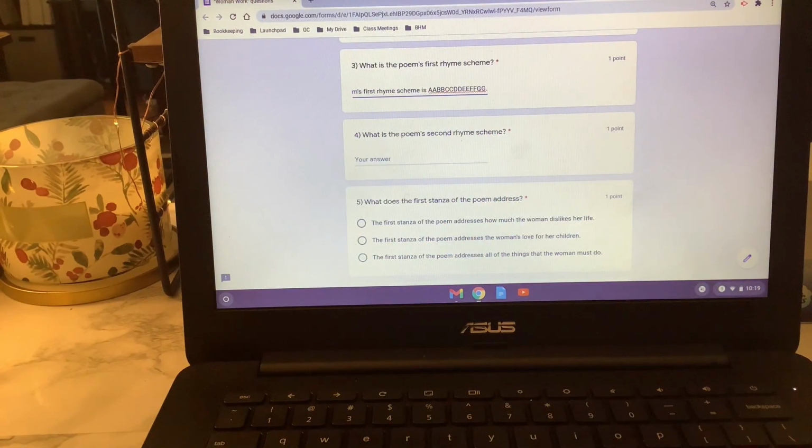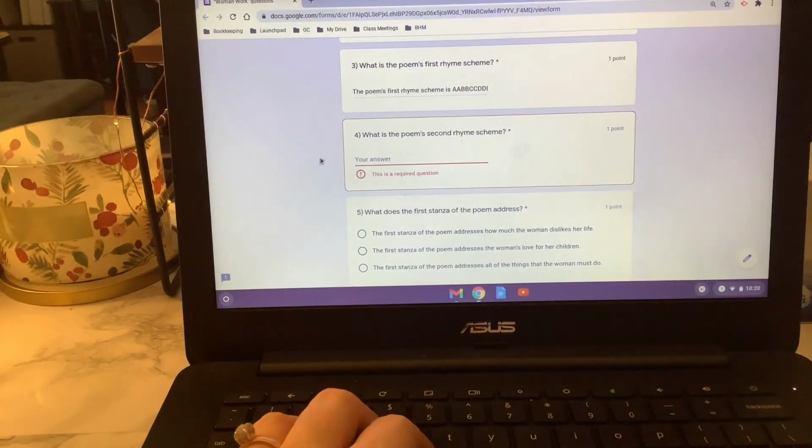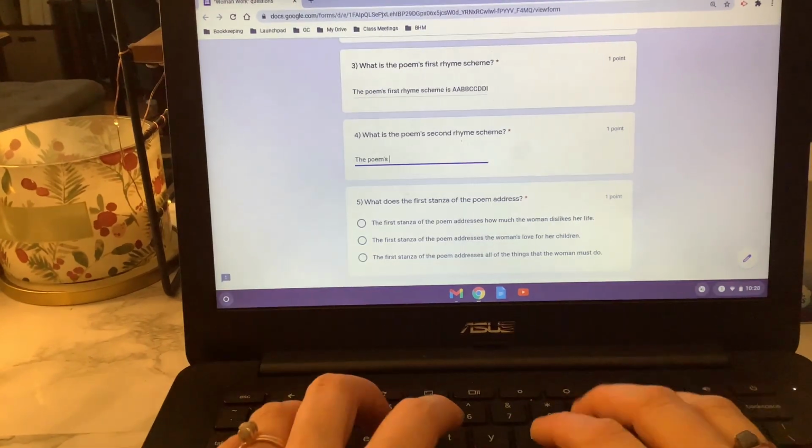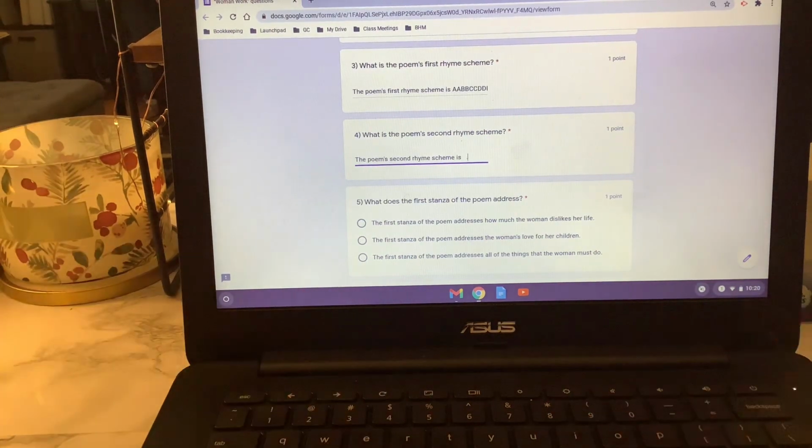So again, this rhyme scheme is unique. It is different, and we're going to get into why, the effect that this seems to have on the poem. But that is our rhyme scheme for the first part of the poem. The second part, so what is the poem's second rhyme scheme? We'd say the poem's second rhyme scheme is blank.